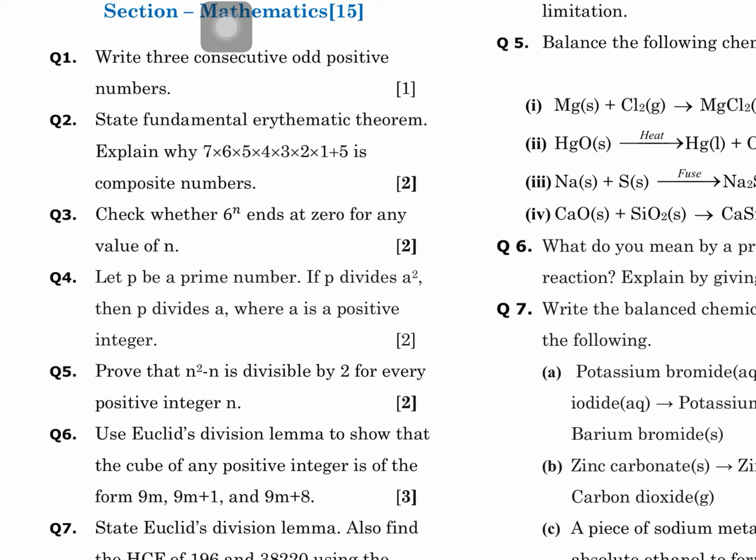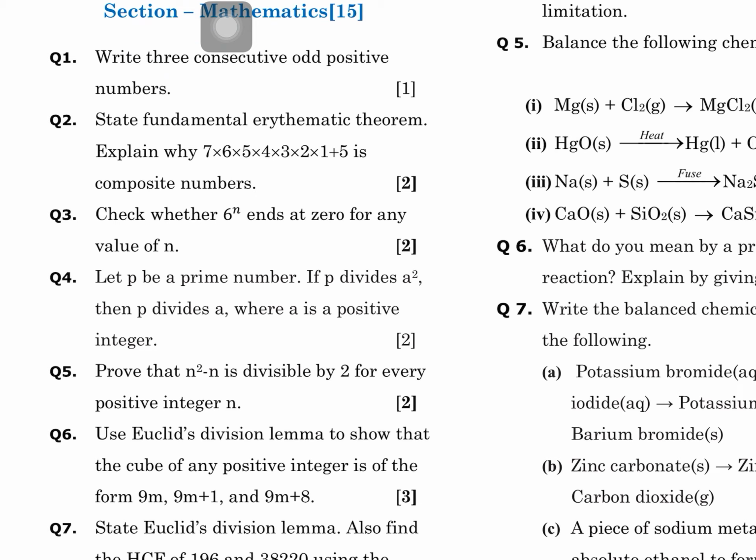Let p be a prime number and p divides a square, then p divides a, where a is a positive integer. This is to prove here. This question has been asked in 2007 and 2011, twice this question has been asked. The question is difficult, and students don't care about it. So, this type of question puts the students in difficulty in the examination.